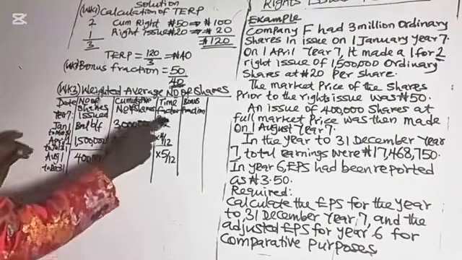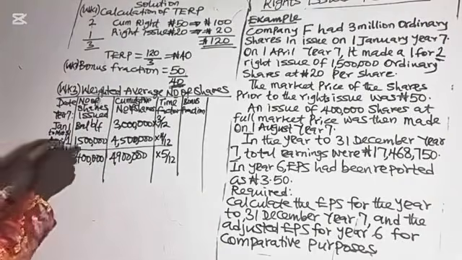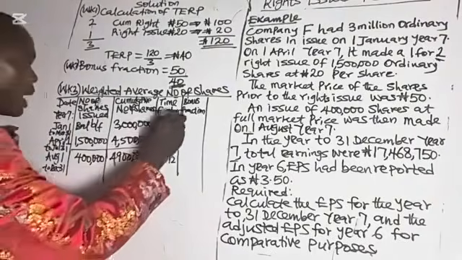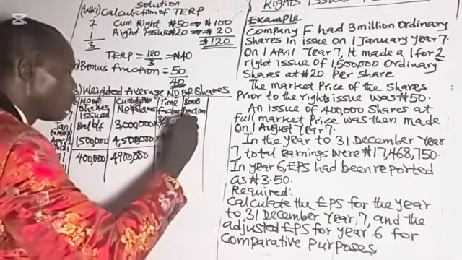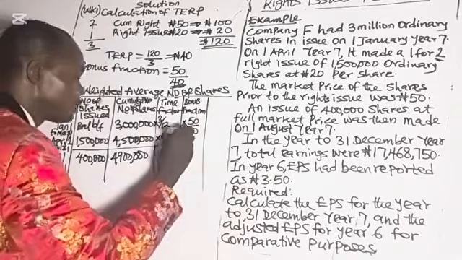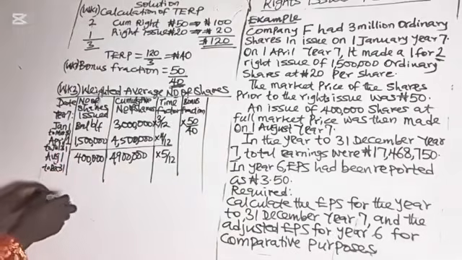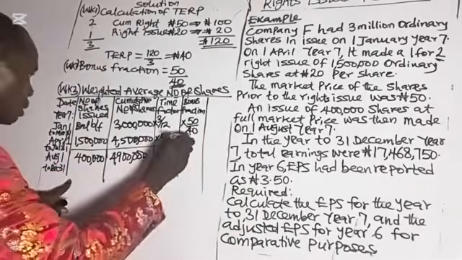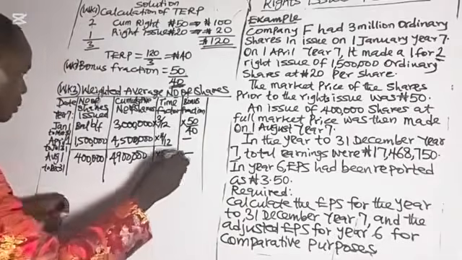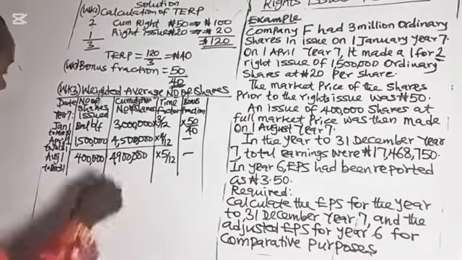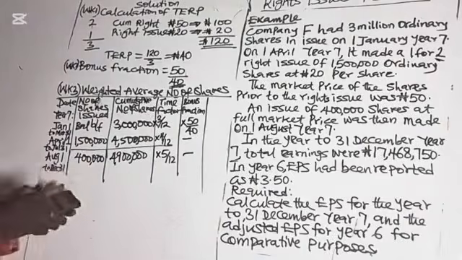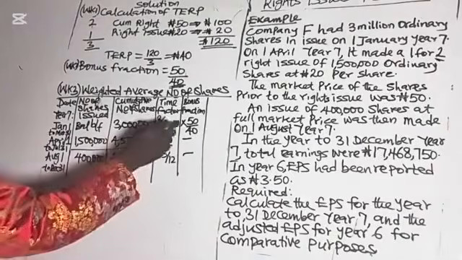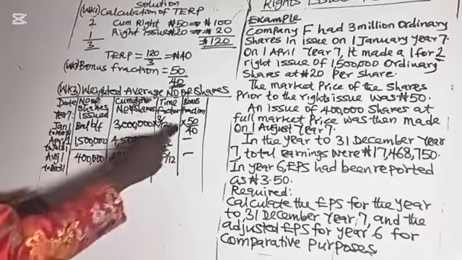And this is the only shares the entity had before the rights issue was made. So we multiply this one by the bonus fraction, which is 50 over 40. Then this one will not be affected. The shares the entity had before the rights issue is what we will multiply our bonus fraction with.